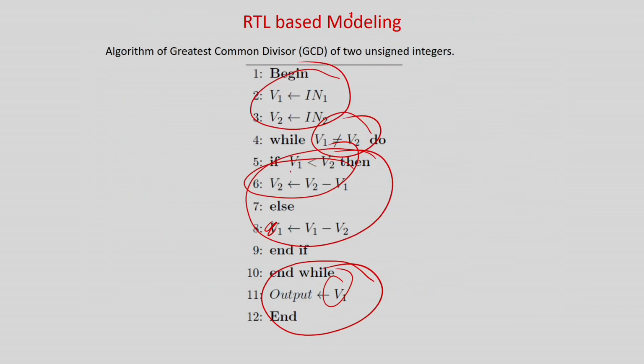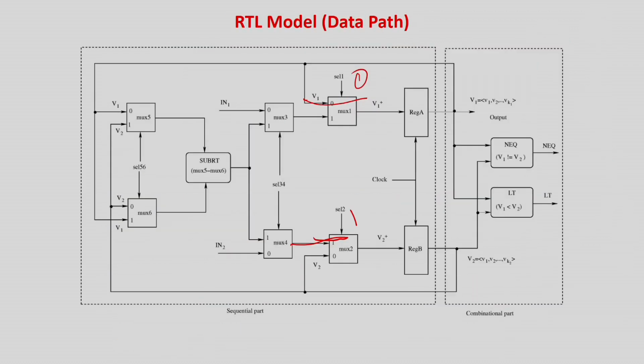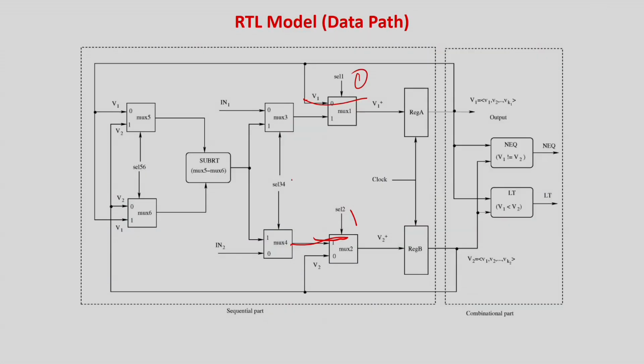In this state, we are looking at Q3. The basic case is this one, that is 0 and a 1 as the output. So V1 is frozen and V2 is going to get a new value because select 2 is a 1. Now you have to be very much concerned about these two signals, 3, 4 equal to 1 and 5, 6 equal to 1. 5, 6 equal to 1 means V2, and sorry, this is also 1. So it will be V2 minus V1, and this is also equal to 1. That means this one is going to be fed to this. So V2 is now going to get the value of V2 minus V1.